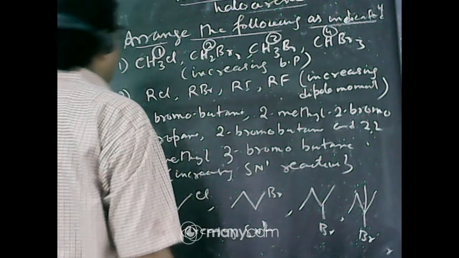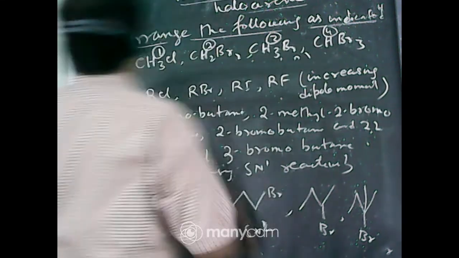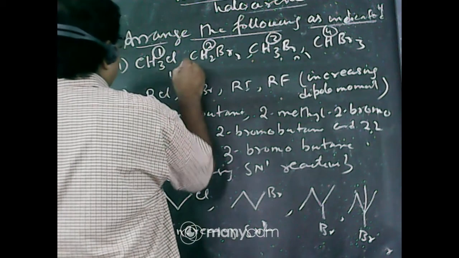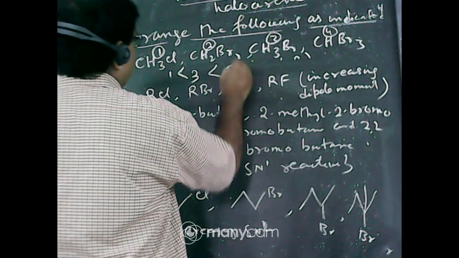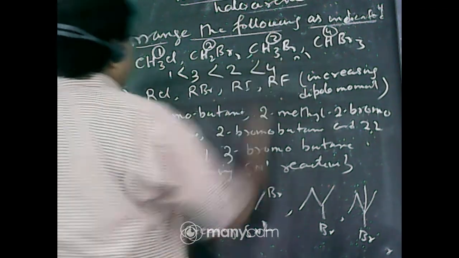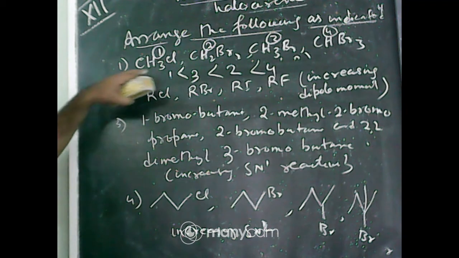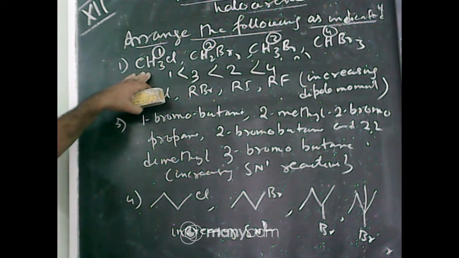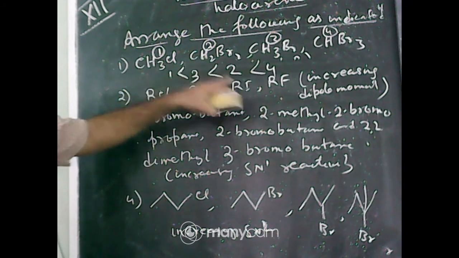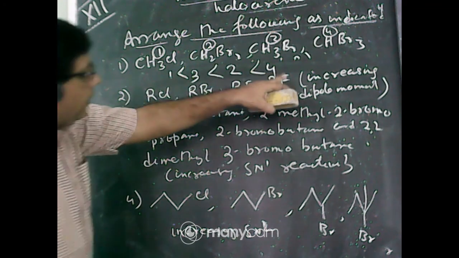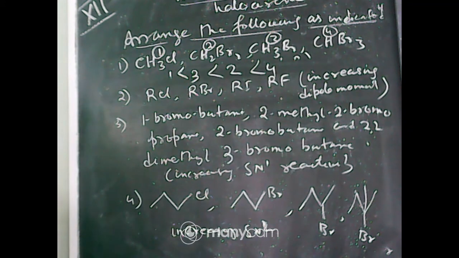Then what will be the order of increasing boiling point? Minimum boiling point 1, then 3, then 2, then 4. This will be the order of increasing boiling point, because CH3Cl has the lowest molecular mass, then CH3Br, that is number 3, then CH2Br2, number 2, then CHBr3, number 4. So 1 is less than 3, less than 2, less than 4. That will be the order of increasing boiling point.